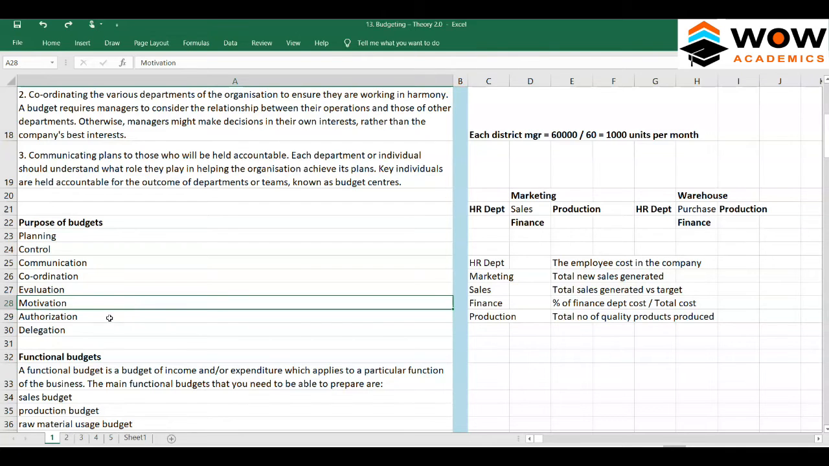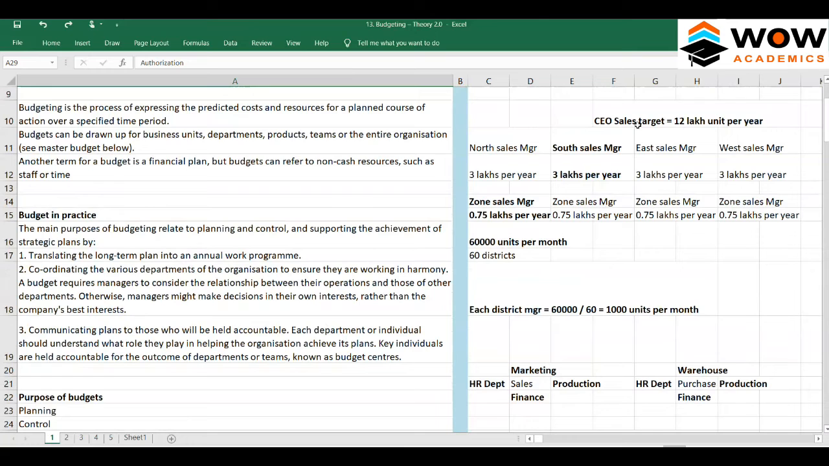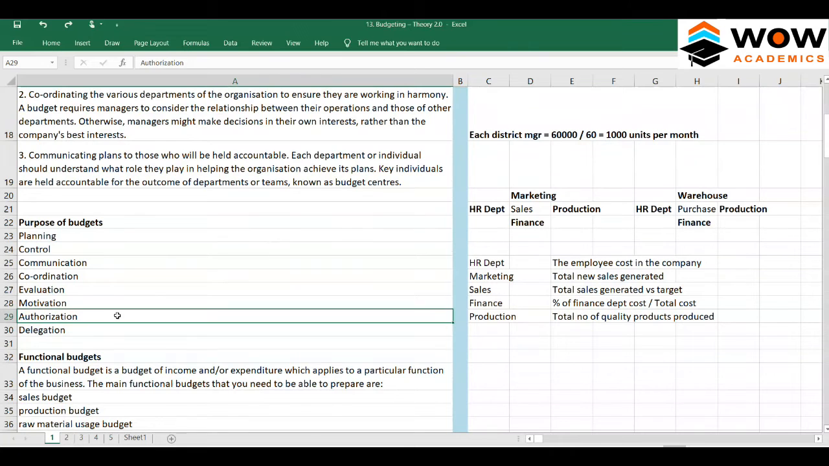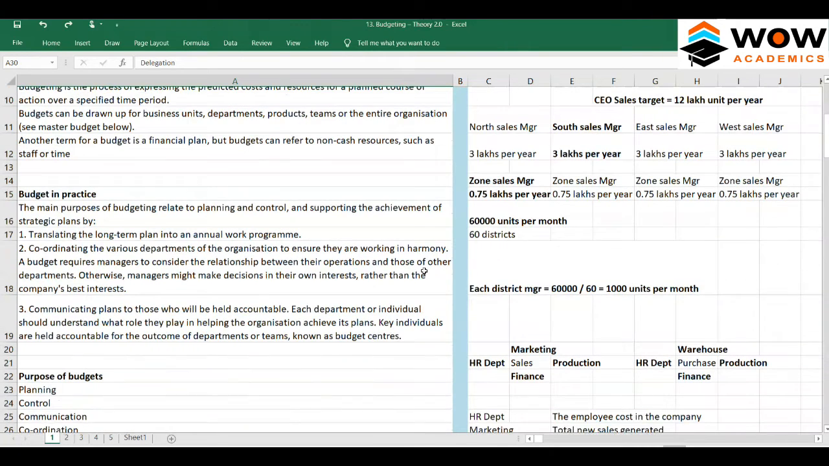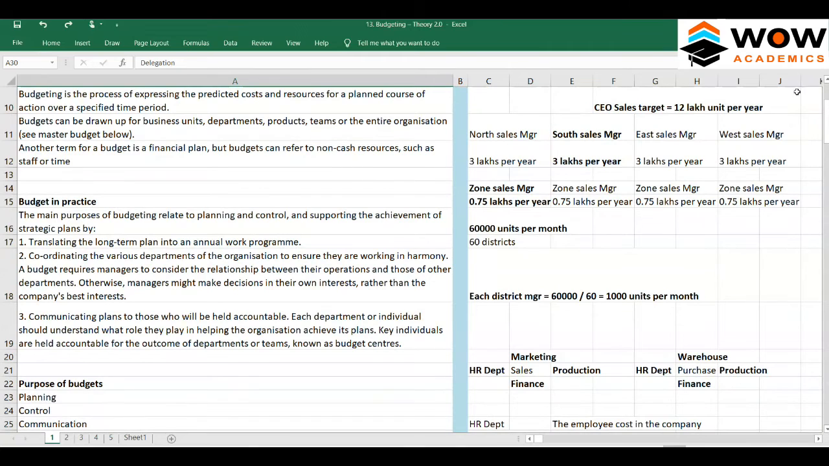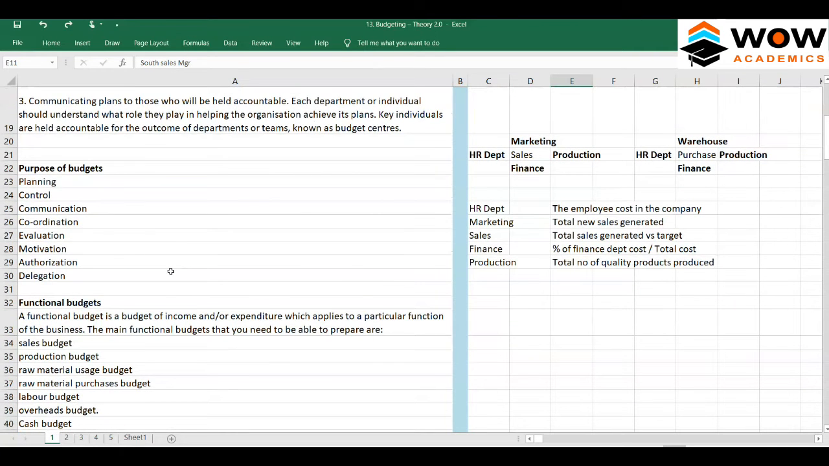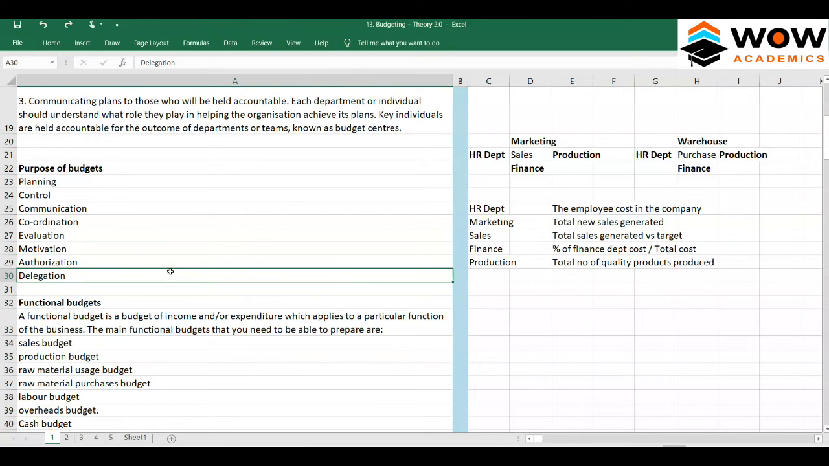Next is authorization. Authorization is approval, so budgets can also be used as an approval. What is the sales target? The CEO approves the sales target for each of the managers. In turn, each sales manager approves the sales target for the lower people. That works as authorization. And last, it is also delegation. Just like the CEO gives his target to the regional managers, these regional managers give the target to the zonal managers. Like that, it is delegating responsibility. So that's the concept of the purpose of budgets.